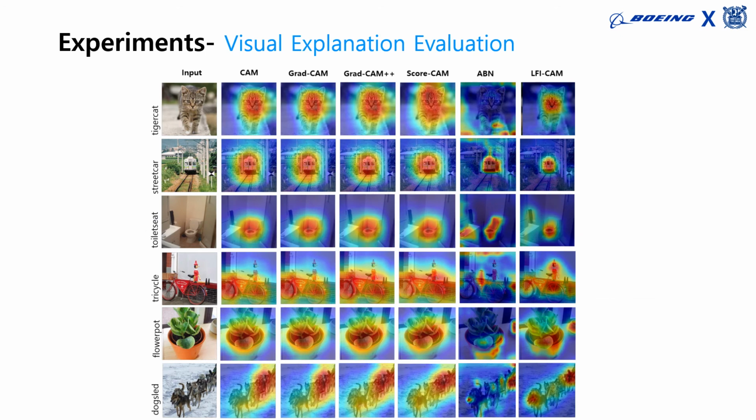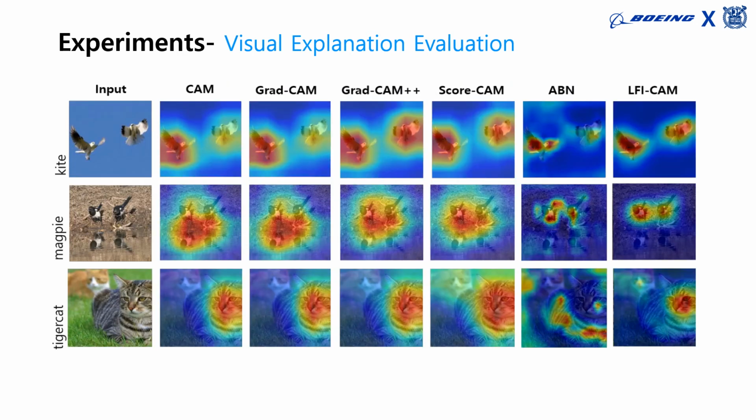In terms of visual explanation, we qualitatively compared the visual explanation generated by 5 models, namely CAM, RedCAM, RedCAM++, SCORE-CAM, and ABN. As can be seen from this figure, our method shows high-quality results beyond equivalence compared to CAM variant methods, especially demonstrating less noisy and more focused results on both single and multiple target object recognition.